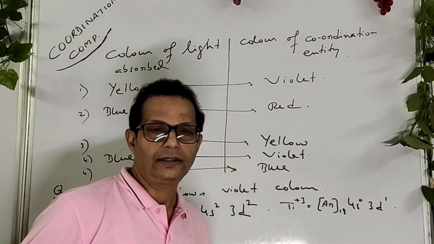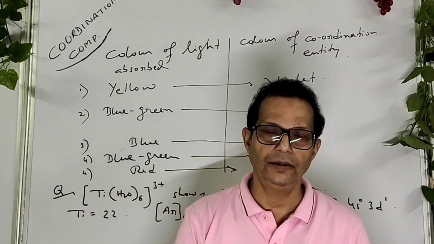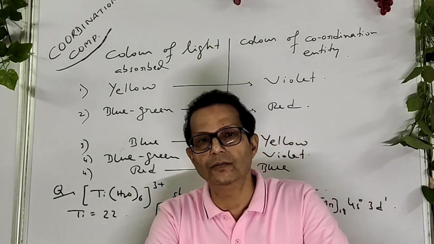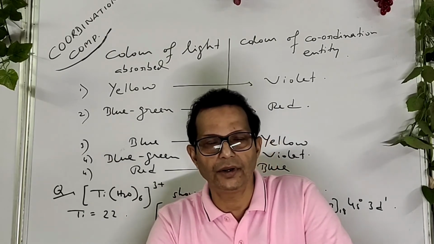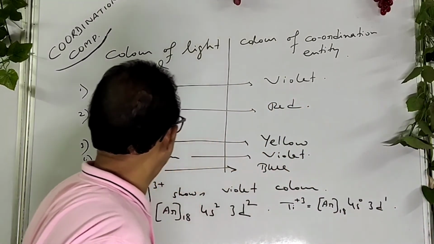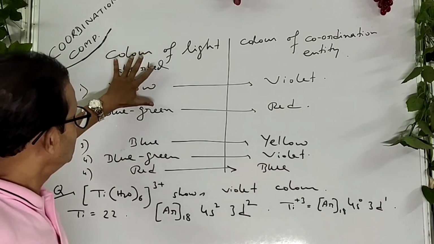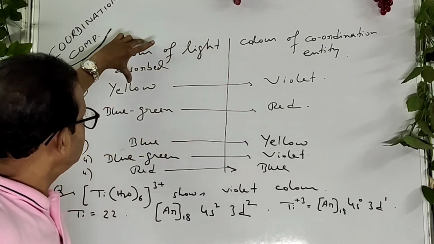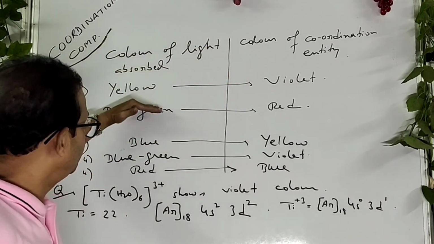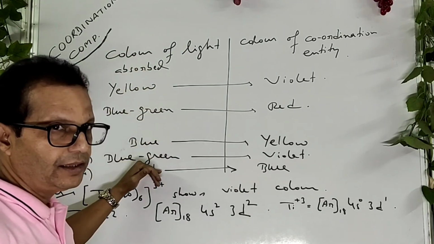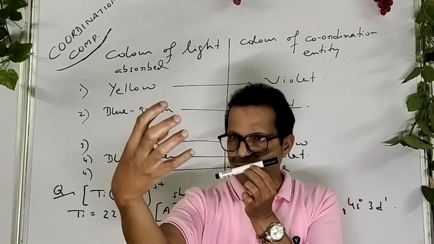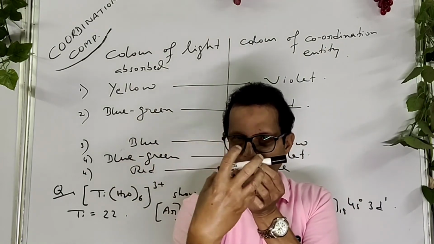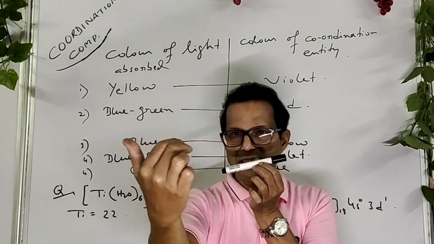So understand the concept of color of coordination compounds in terms of crystal field theory. Okay, now listen, this is the color of light absorbed at a certain wavelength. Whenever a complex absorbs colored light, it has some wavelength.